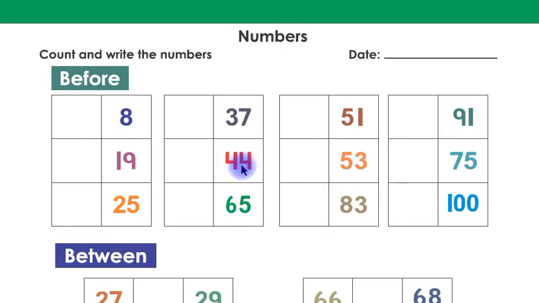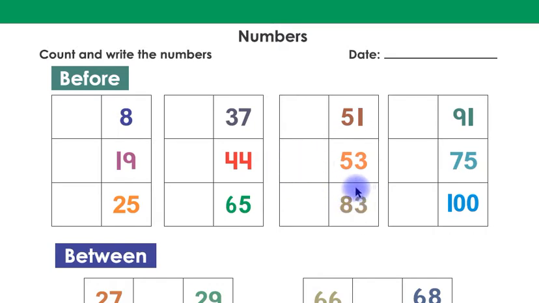What comes before 44? Children, 43. Children, you have to write number 43 here in this box. What comes before 65? Children, 64. You have to write number 64 here in this box. What comes before 51? Children, 50. Children, you have to write number 50 here in this box. What comes before 53? Children, 52. Children, you have to write number 52 here in this box.